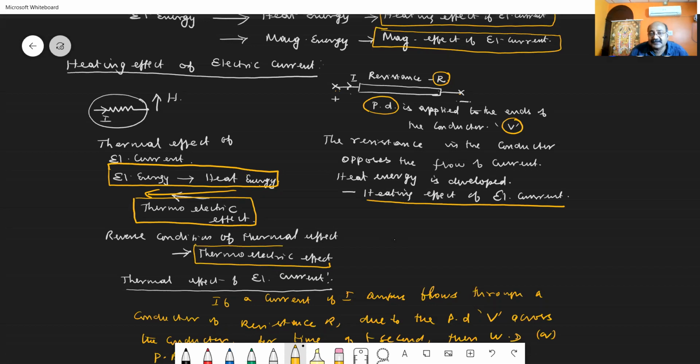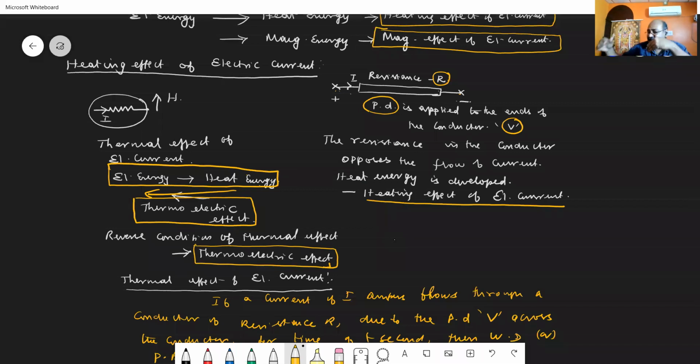You can convert heat energy into electrical energy. In the remaining part of this lesson, we will be studying that. When you are considering the thermoelectric effect, we have three types: Seebeck effect, Peltier effect, and Thomson effect. We will be studying them in the last part of this lesson.